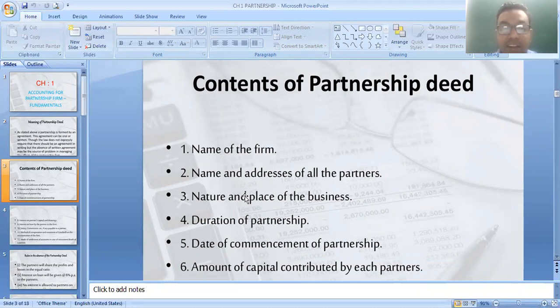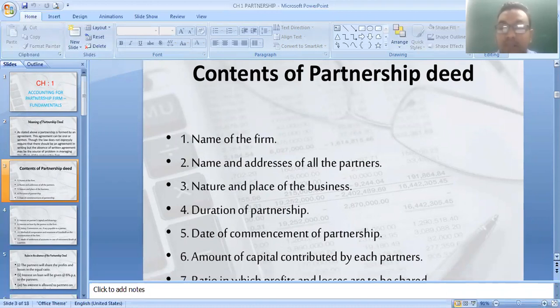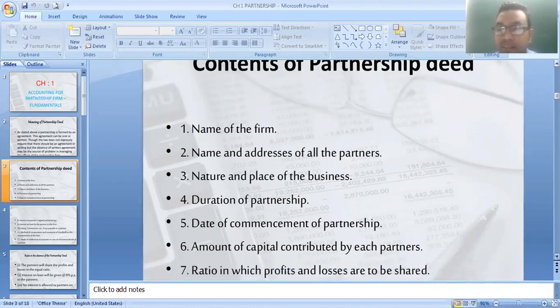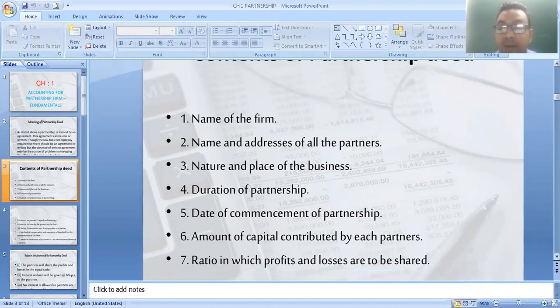Then the nature and place of business, the duration of partnership, meaning 5 years, 10 years, and the date of commencement of partnership, meaning when the partnership started. The amount of capital contributed by each partner, for example Mohan contributed 1 lakh, 5 lakh, whatever the amount is, that information is also included. Then the ratio in which profit and loss are to be shared, equal ratio, capital ratio, or any other ratio, is also mentioned in the partnership deed.